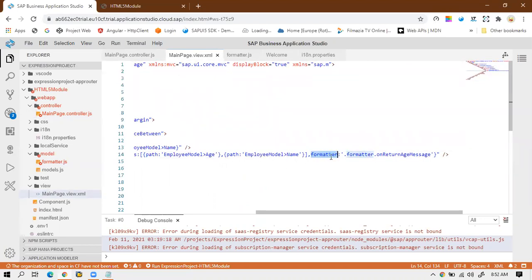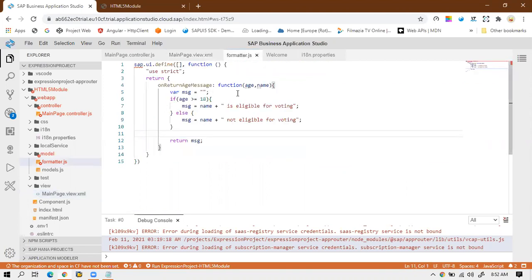So in the binding syntax, make sure you write formatter colon, after that in single quotes dot formatter. So this is the local property that we have initialized in the controller.js, and after that dot, this is the function name. Okay, the function name that we have declared inside the formatter.js file. Okay, this one. Okay, so this is the generic working of formatter.